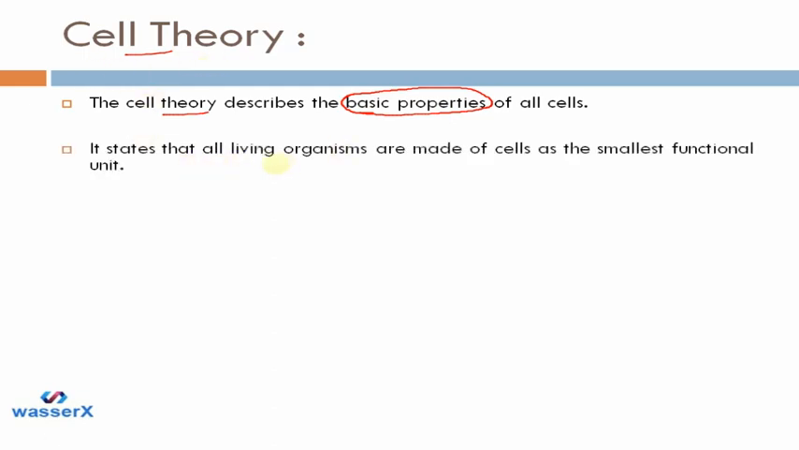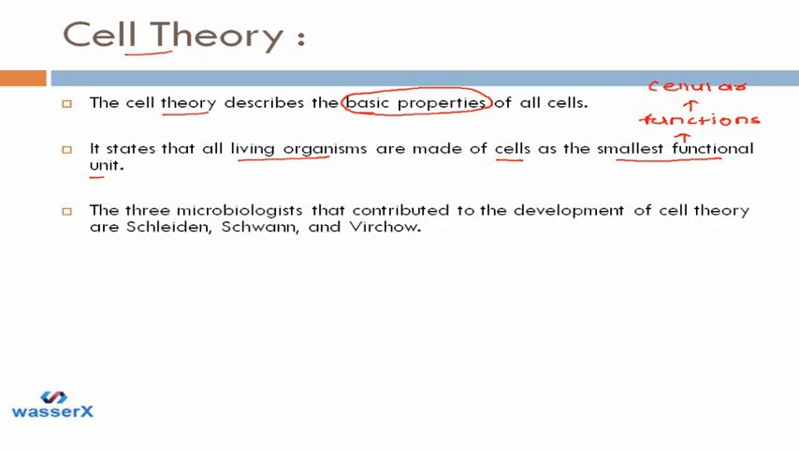This theory states that all living organisms are made of cells as the smallest functional unit. We know that there are many functions in our body. Which functions? They are nutrition, digestion, transportation, and excretion, right? So there are many different processes in our body, and all these processes occur at the cellular level. So all living organisms are made up of cells as the smallest unit because all these functions are performed in the cell.